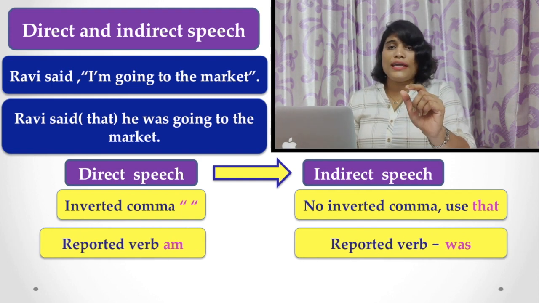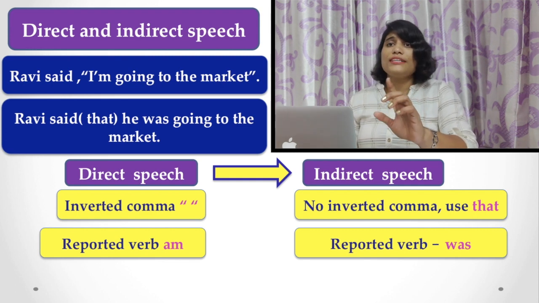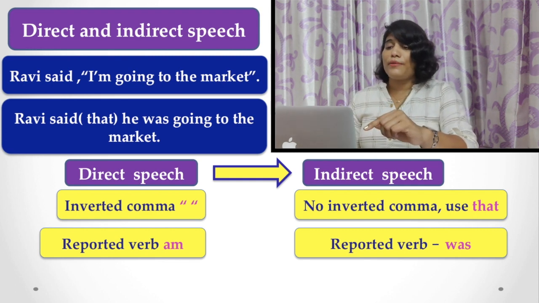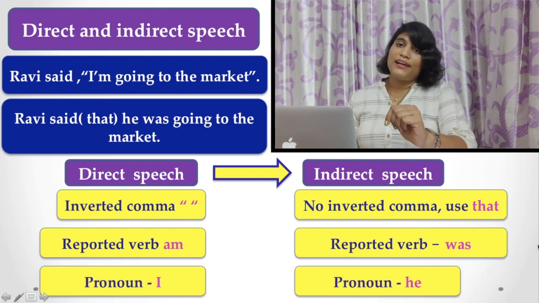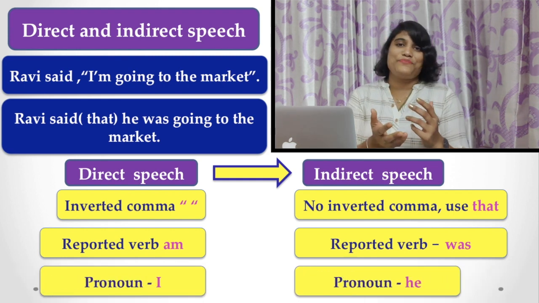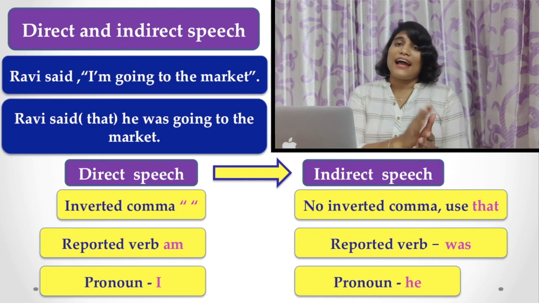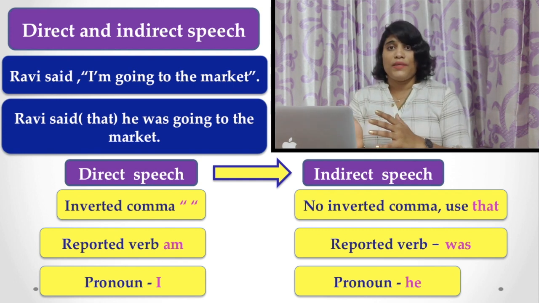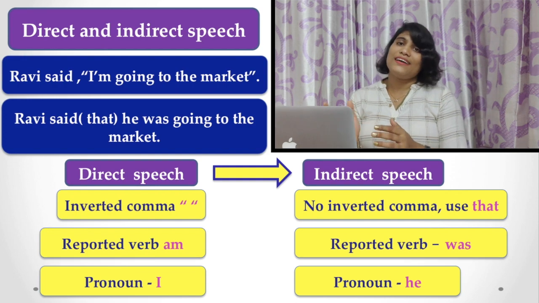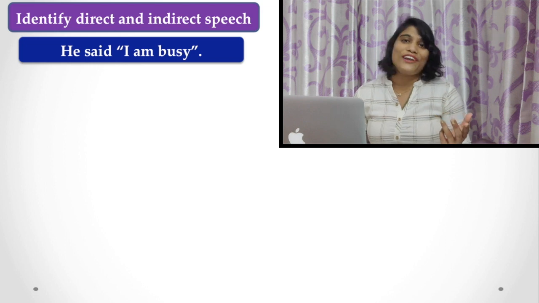The reported verb in direct speech is changed according to its tense. That is, the reported verb in this sentence is "am": "I am going." It becomes "he was going." Similarly, when there is a change in speaker, there must be a change in pronoun as well. So the direct speech pronoun "I" becomes "he" when you are reporting the same in indirect or reported speech. Now, here are some examples for you.